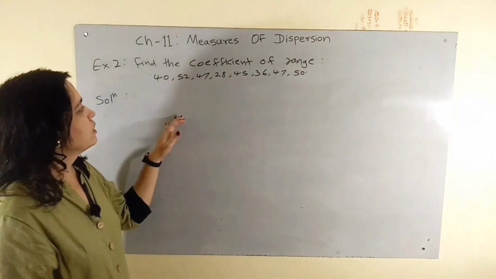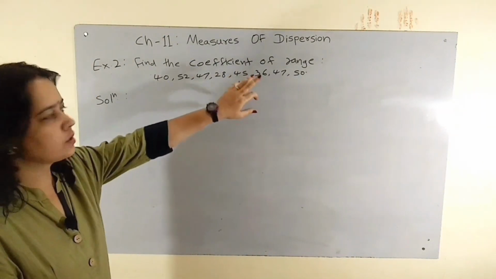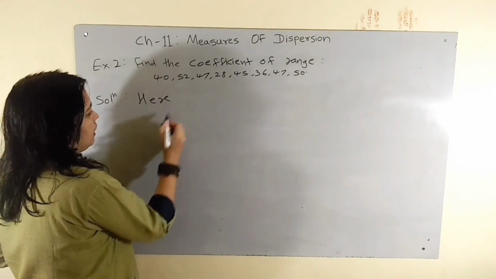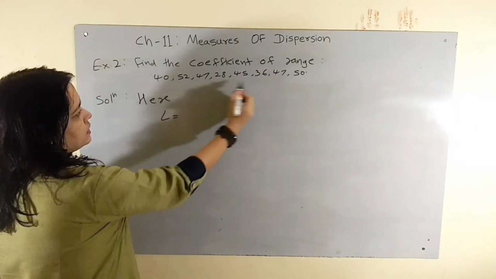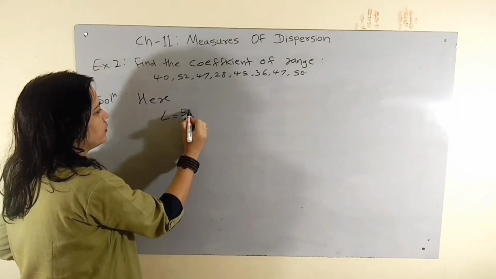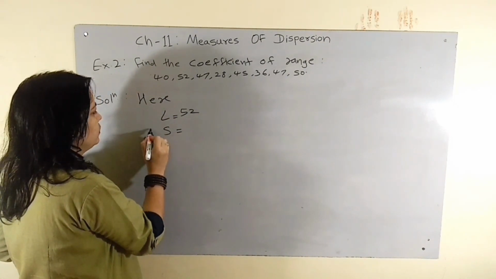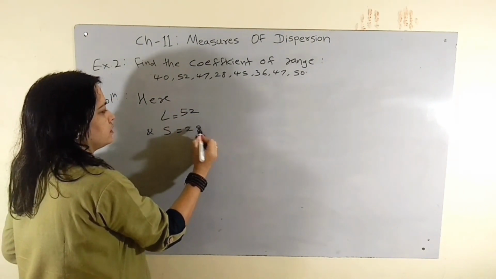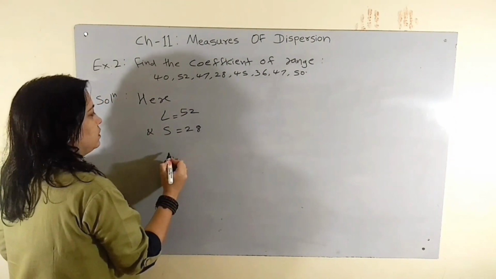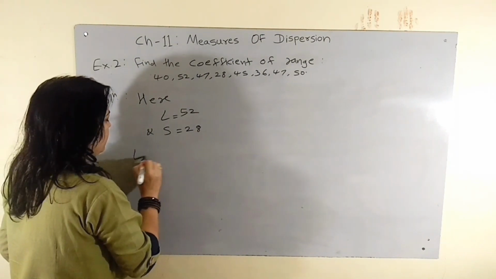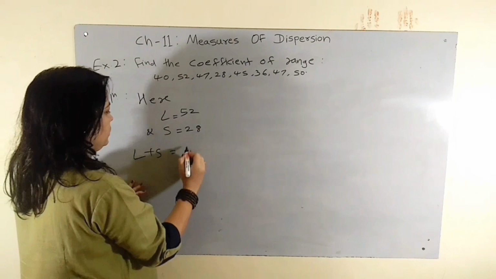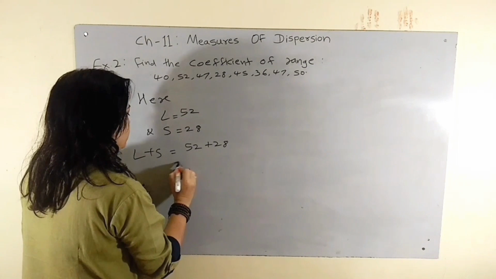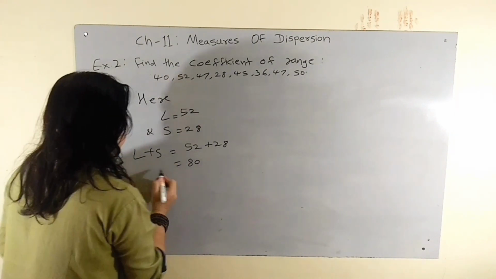Let's move on to our next example. Find the coefficient of range of the given data. Here L means largest value, which is 52, and S means smallest value, which is 28. Now L plus S is equal to 52 plus 28, which is equal to 80.